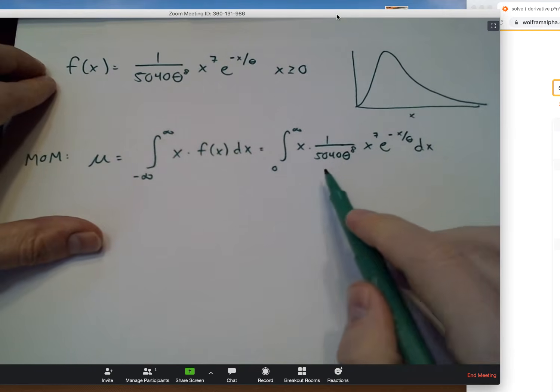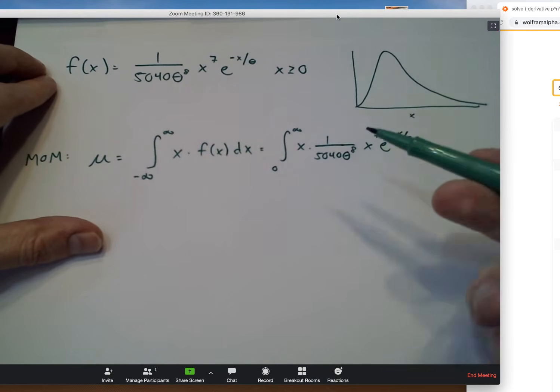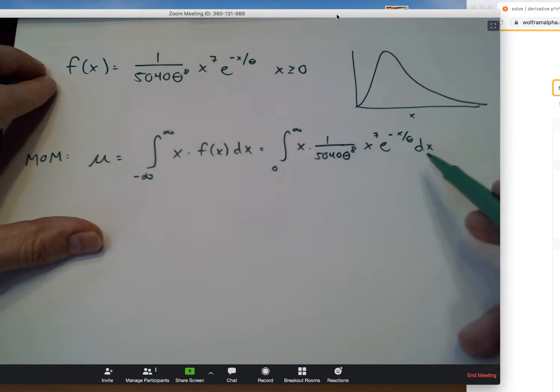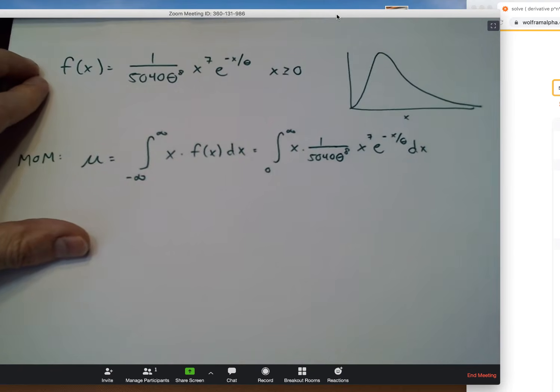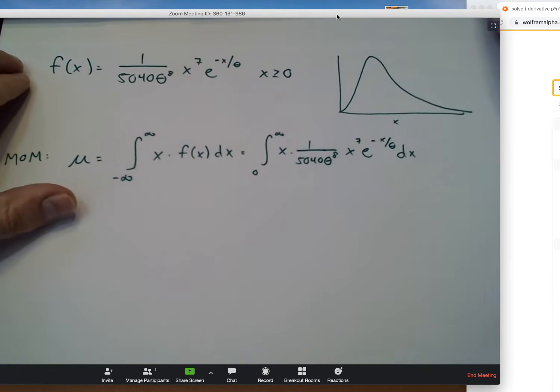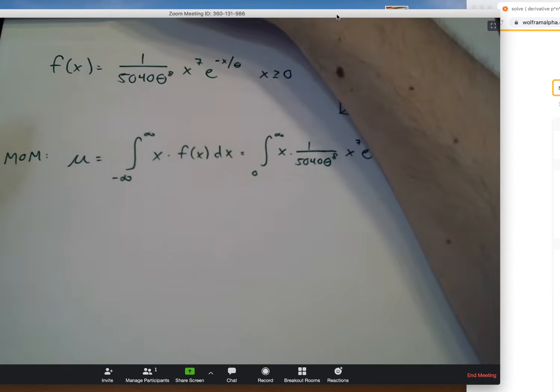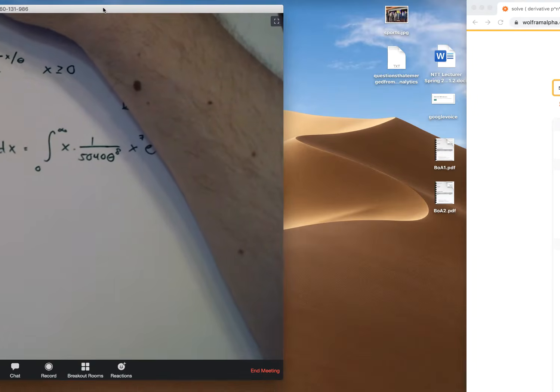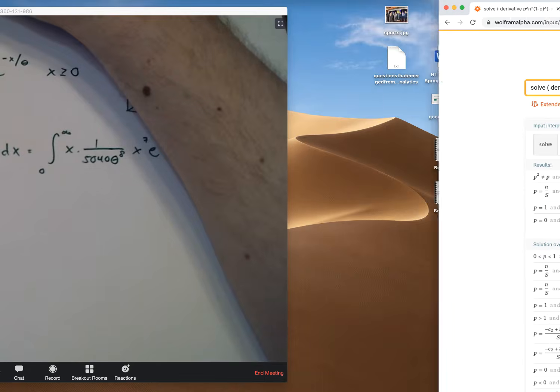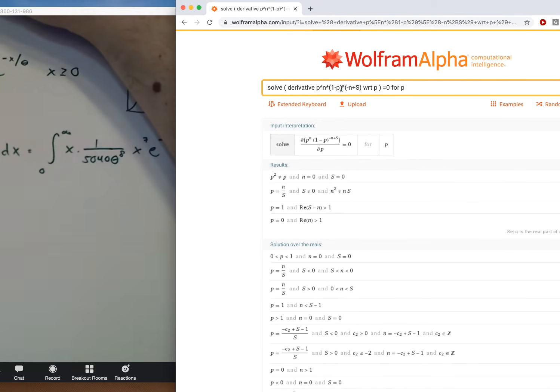Remember that dx is just a placeholder. It's letting us know that, hey, there's two symbols here. There's an x and there's a theta. This is a function with respect to x here. It's x that's varying. Theta is a fixed constant. So, Wolfram Alpha, we need your help here. Can you help us out and let us know what the expected value is?